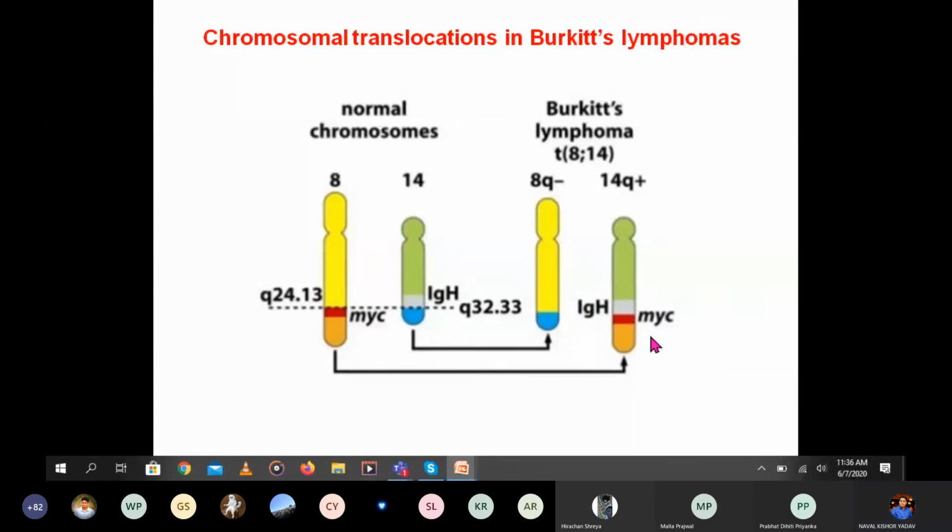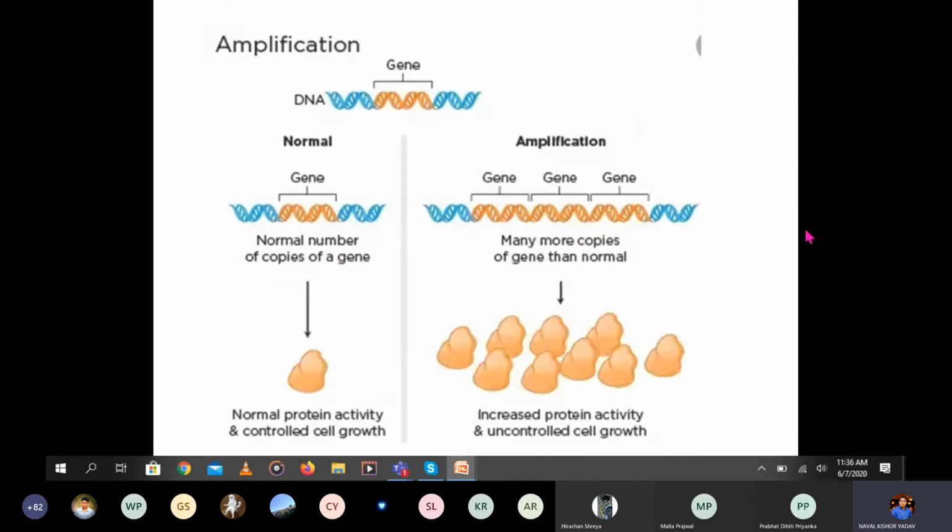So here it is transferred, and that leads to the Burkitt lymphoma. In this way, there is a translocation of only some part, not the whole part. Some part of a gene will be cut from one chromosome and transferred to another, and that leads to lymphoma or cancer. This is the example of the Burkitt lymphoma, an example of chromosomal translocation.